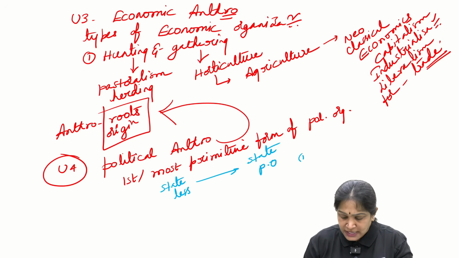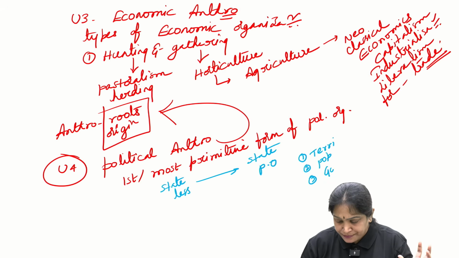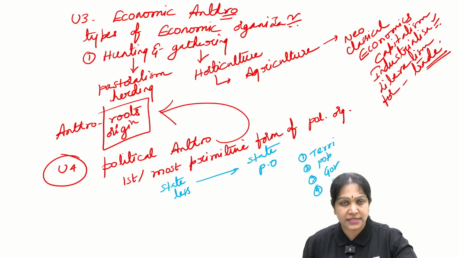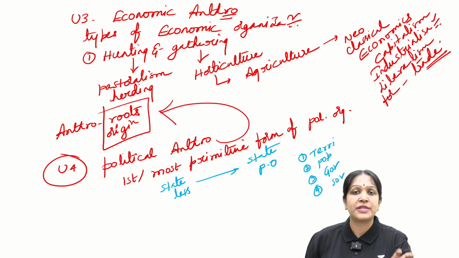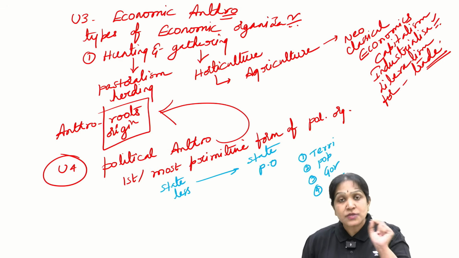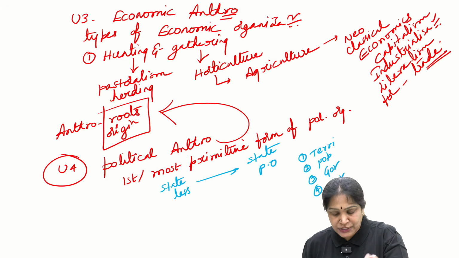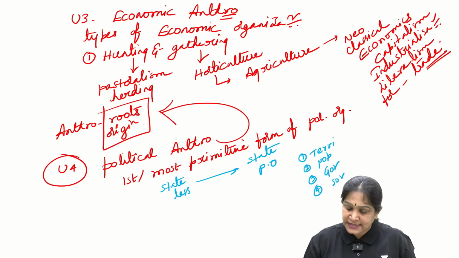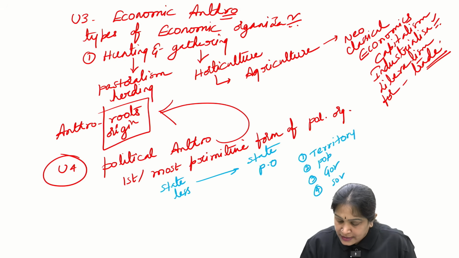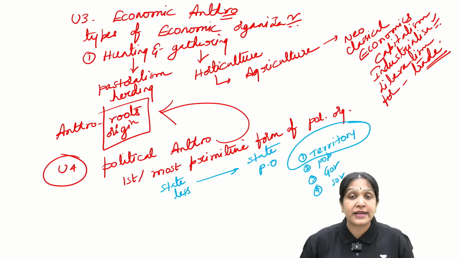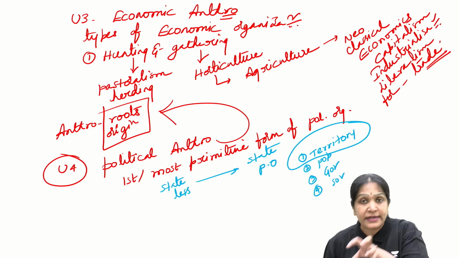Okay, the first and most important one is the territory, and then the population, and then the government, and then the sovereignty. Is it clear? In the polity subject you might have studied the four elements of the state. So state political organization is a political organization based on territory.